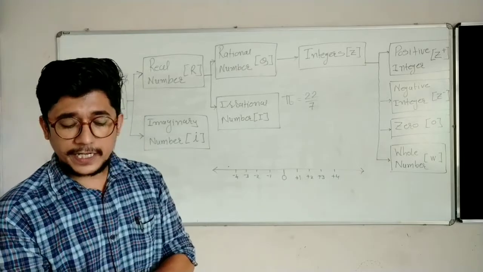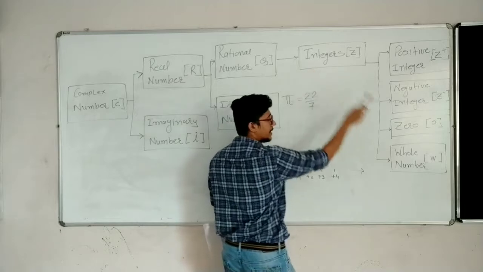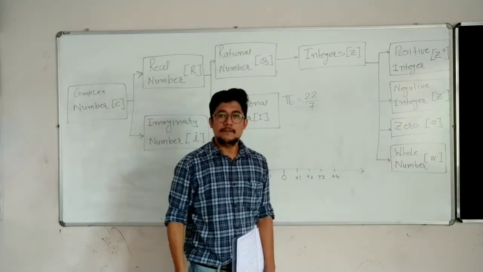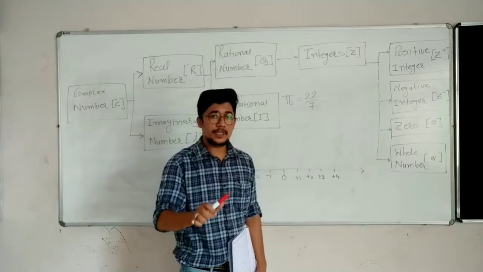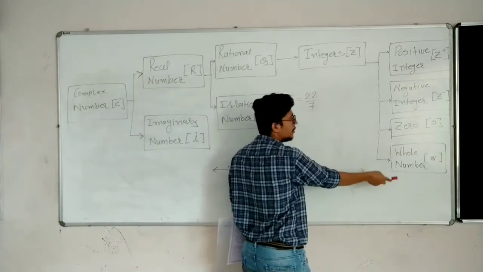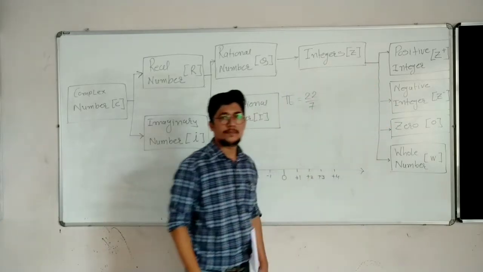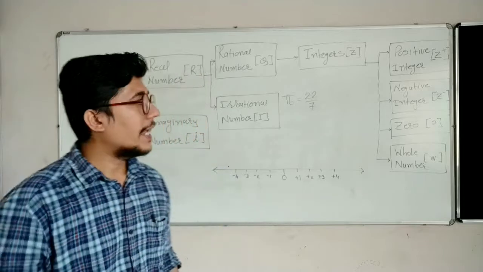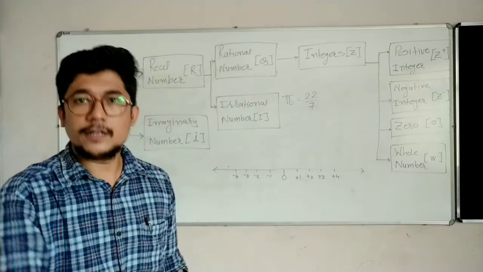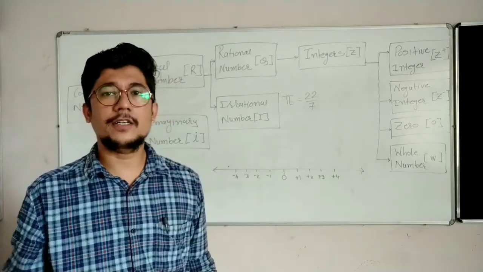Second, every integer is a whole number. Father to son? No. When this comes from father to son, it is a big no. Because if every integer is a whole number, what about negative integers? Zero and positive integers come under whole numbers, but negative integers do not come under whole numbers.